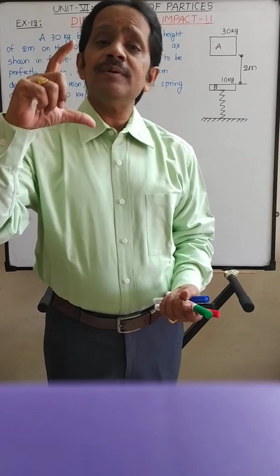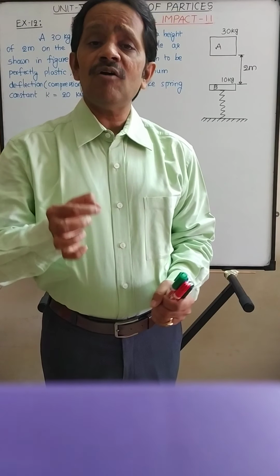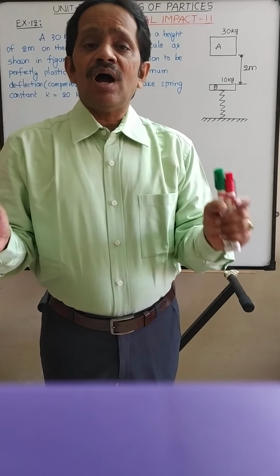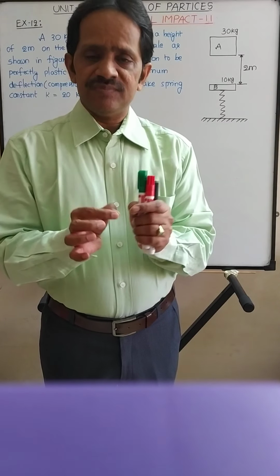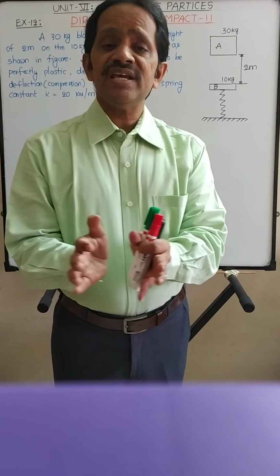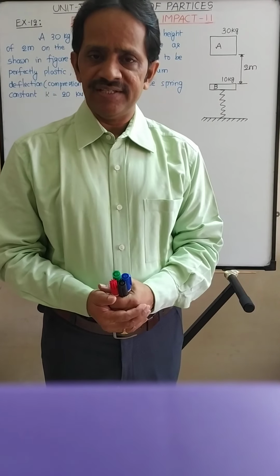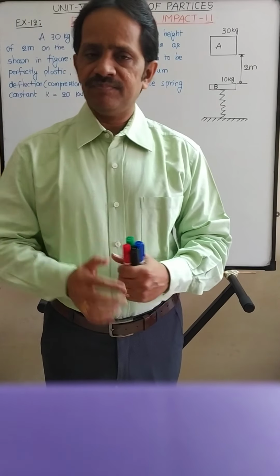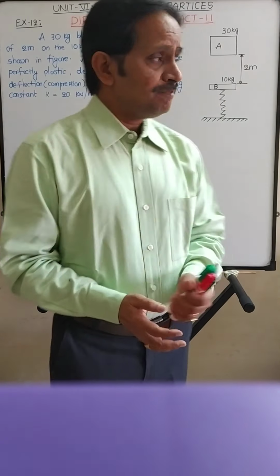Assuming the impact to be plastic. So what is the meaning of plastic impact? In plastic impact, after the collision between two bodies, both the bodies will move with the same or common velocity. So V1 is equal to V2 is equal to say V, that is plastic impact, right?